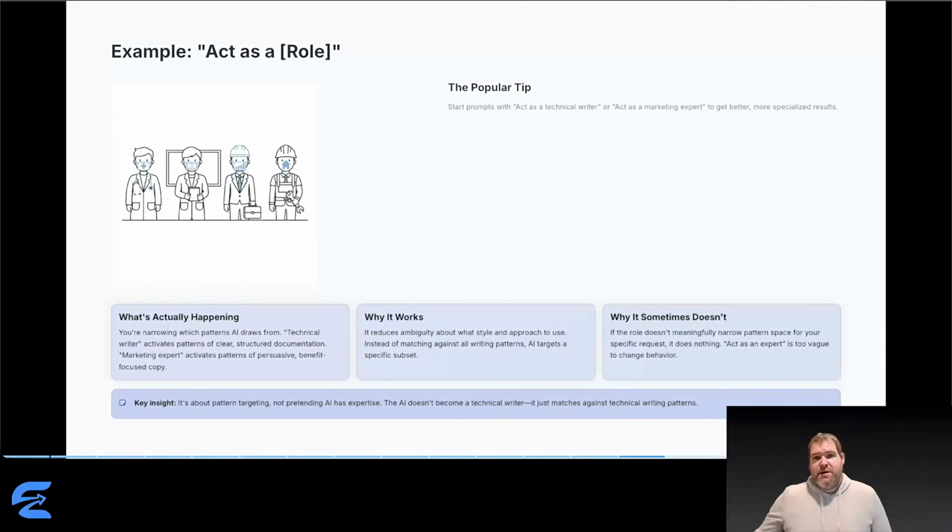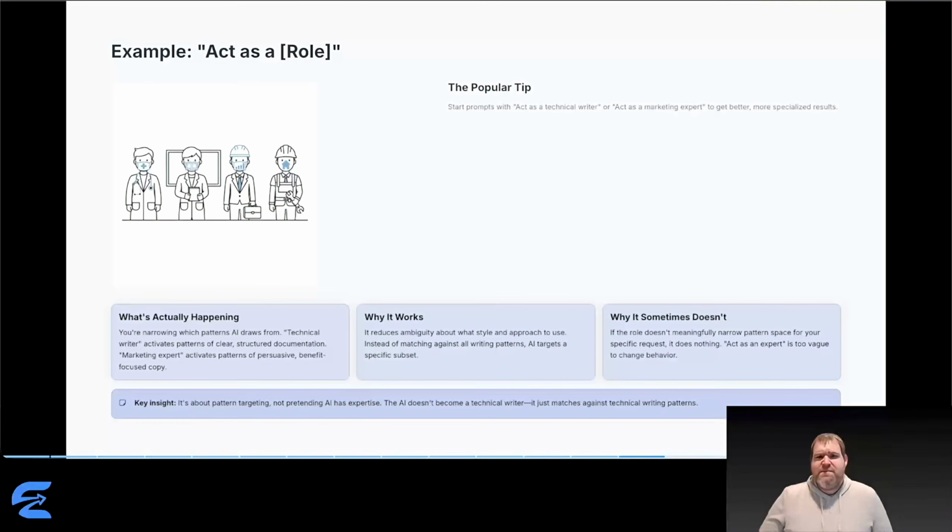Here's another popular one. Start prompts with act as a technical writer or act as a marketing expert. What's actually happening? You're narrowing which pattern AI draws from. Technical writer activates patterns of clear, structured documentation with specific terminology and formatting conventions. Marketing expert activates patterns of persuasive, benefit-focused copy. It reduces ambiguity. Instead of matching against all writing patterns in AI's training, you're targeting a specific subset.